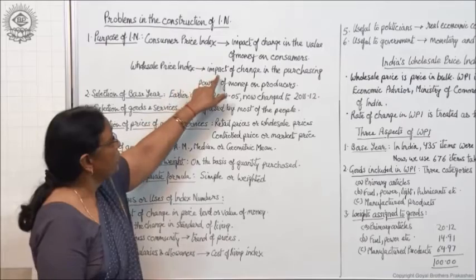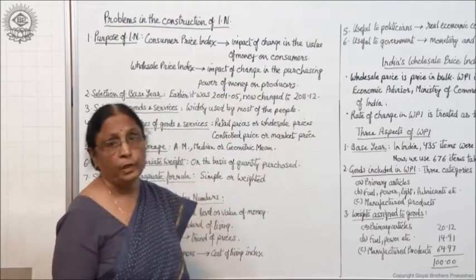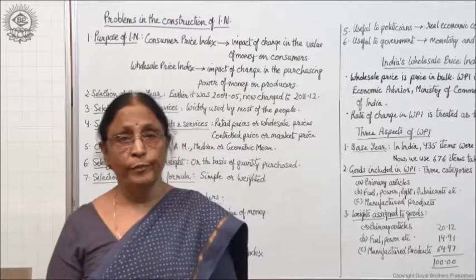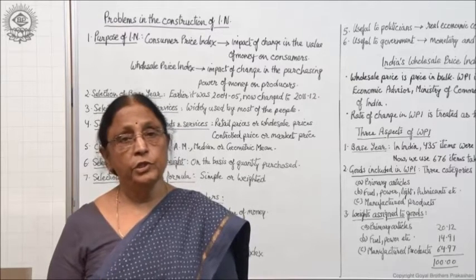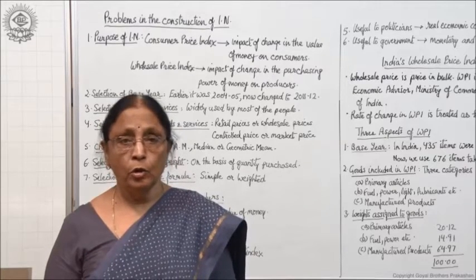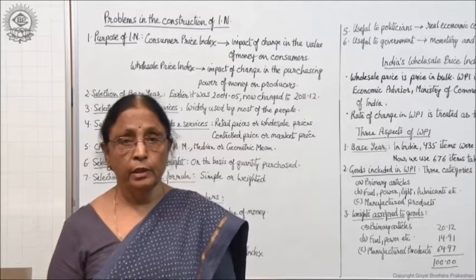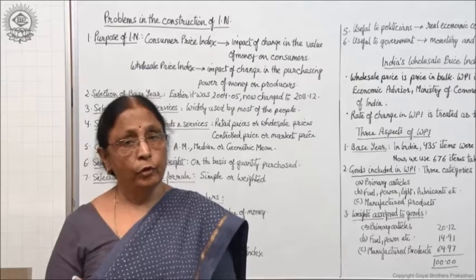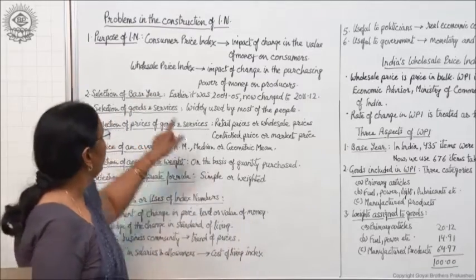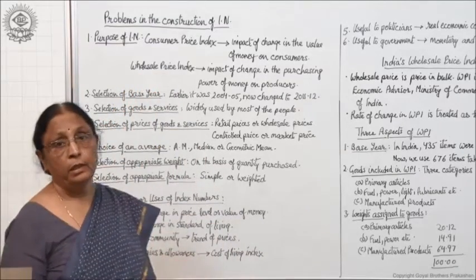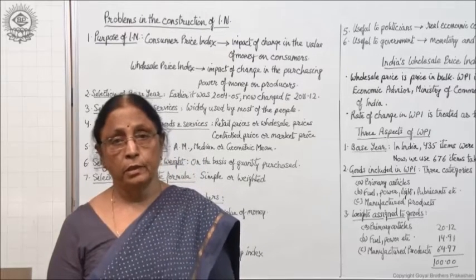Similarly, to measure the impact of change in the purchasing power of money on producers. Purchasing power of money is the same thing as value of money. So if we want to know the impact of change in value of money or change in prices, or you can say change in purchasing power of money, on producers, then we have to make the wholesale price index, because producers are concerned with wholesale prices, right?